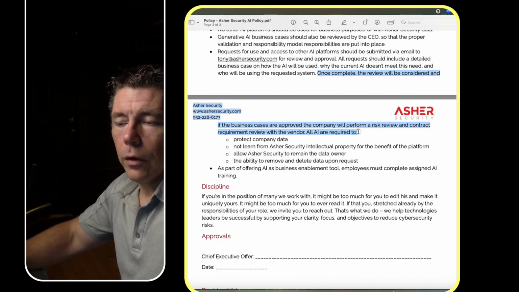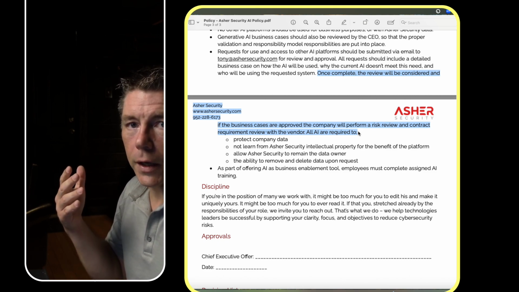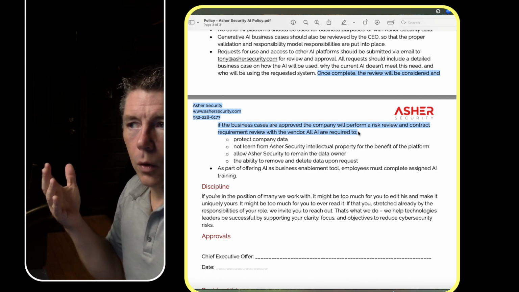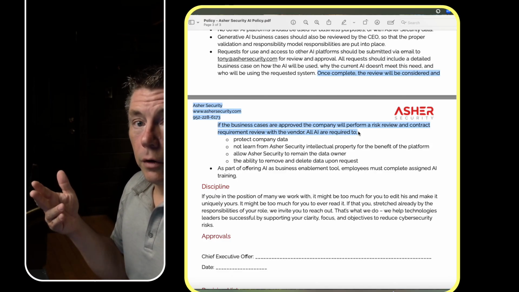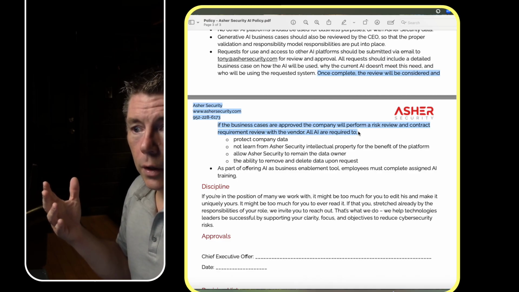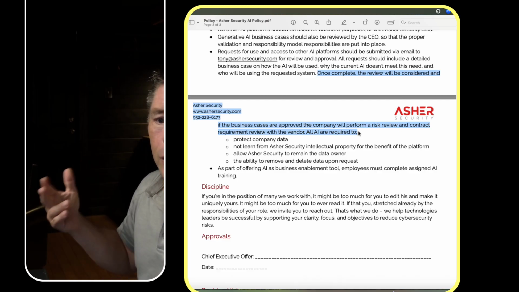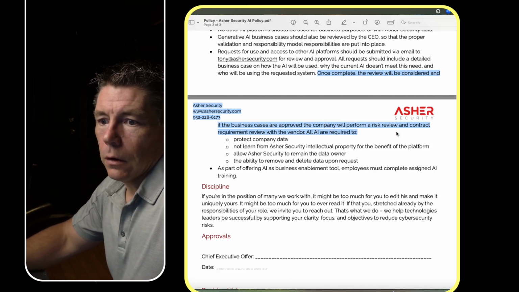So even though there's kind of three steps here, number one is we're going to provide a business case review. Do we even feel like this fits into what we want to be doing as a business? Is it outside the scope of what our current incumbent standardized solution can do? And if we say yes, it still has to go through two more hoops. It has to get a contract review and a security review.